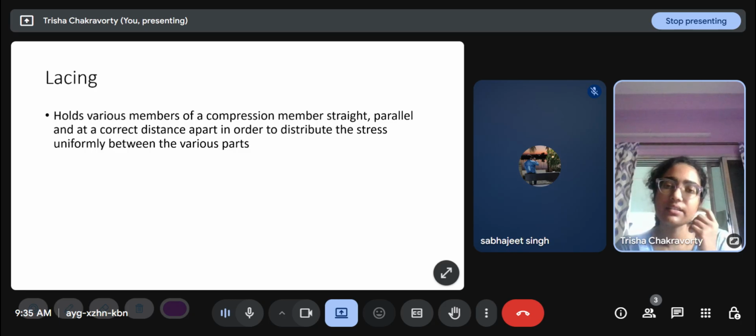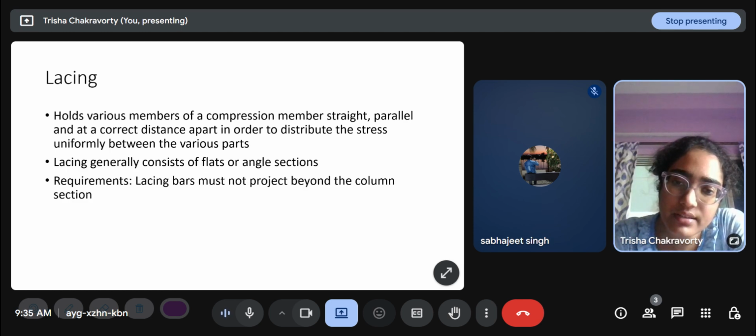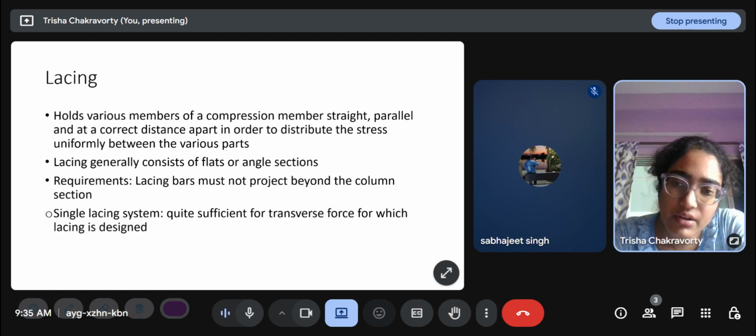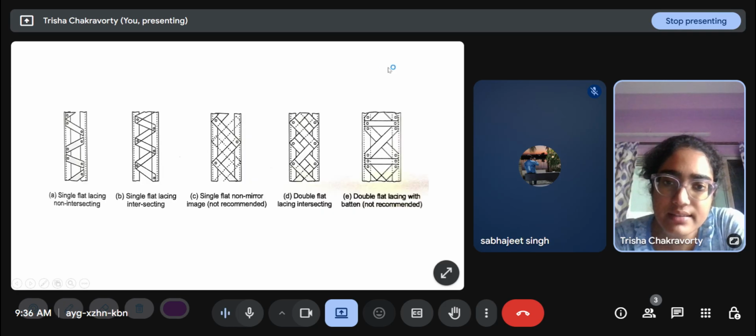Lacing holds various members of compression members straight, parallel, and at a correct distance apart in order to distribute the stress uniformly between the various parts. Lacing generally consists of flats or angle sections. Lacing bars must not project beyond the column section. Single and double lacing system. So this is a single lacing system, and double lacing is like this kind, when there is one set going this way, another set of lacing going this way.